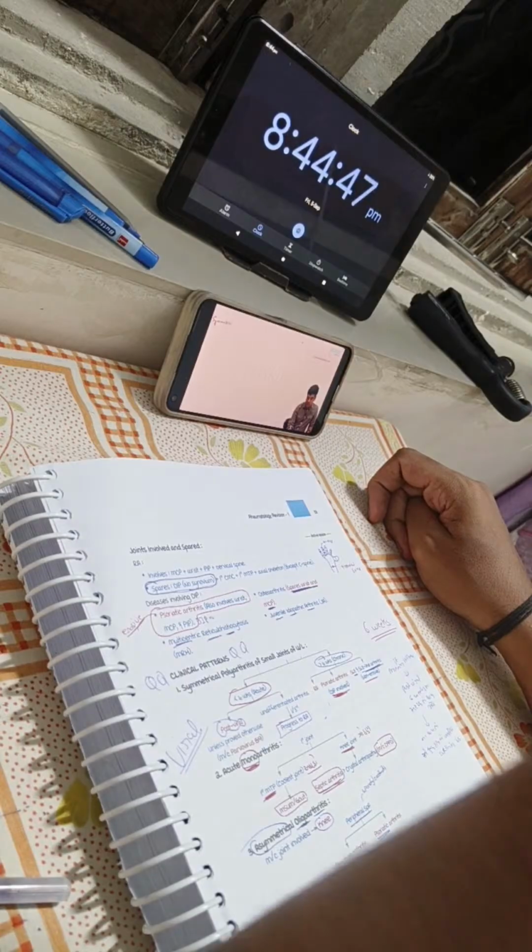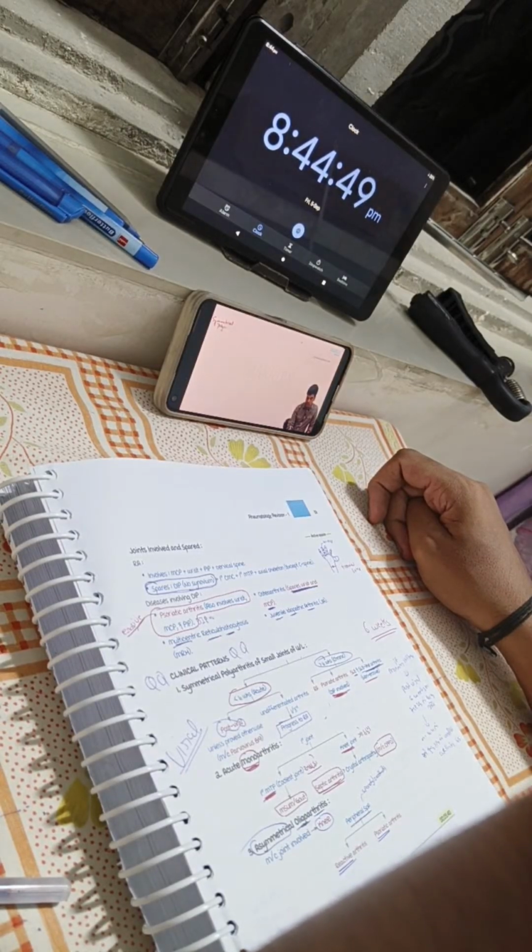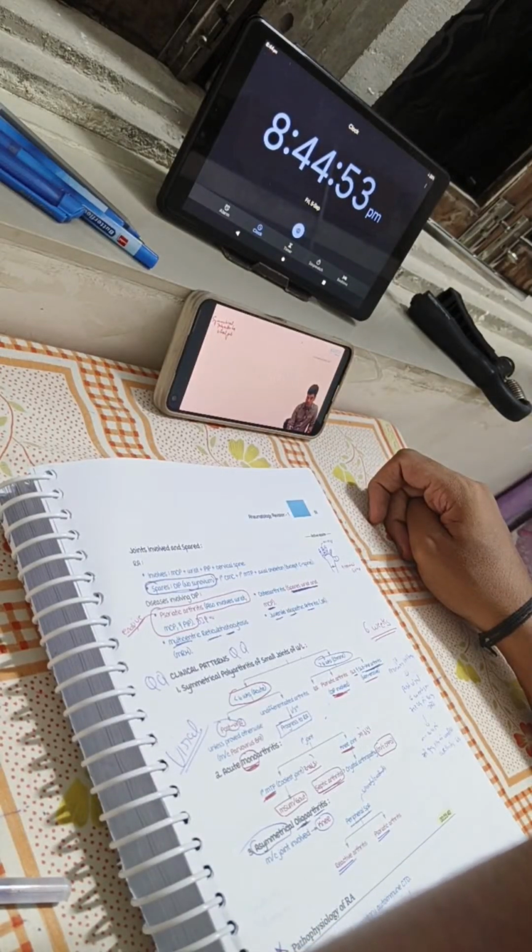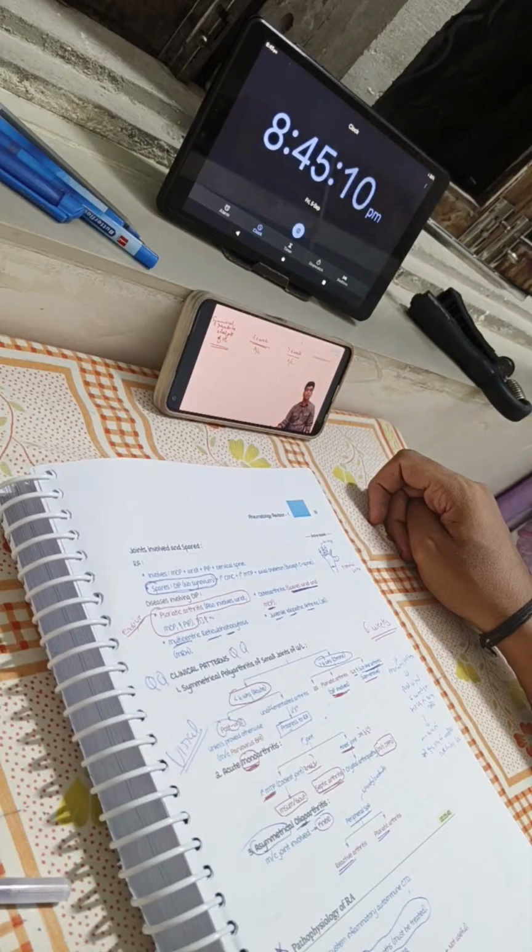One is I can get a question of symmetrical polyarthritis. This is one question which I get. Symmetrical polyarthritis of the small joints of the upper limb. So this is one very, very common question that I get. You just have to look into two things: less than 6 weeks, more than 6 weeks. This is only what you have to look for. When it is less than 6 weeks, it is called acute symmetrical polyarthritis of the upper limb. When it is more than 6 weeks, it is chronic symmetrical polyarthritis of the upper limb.